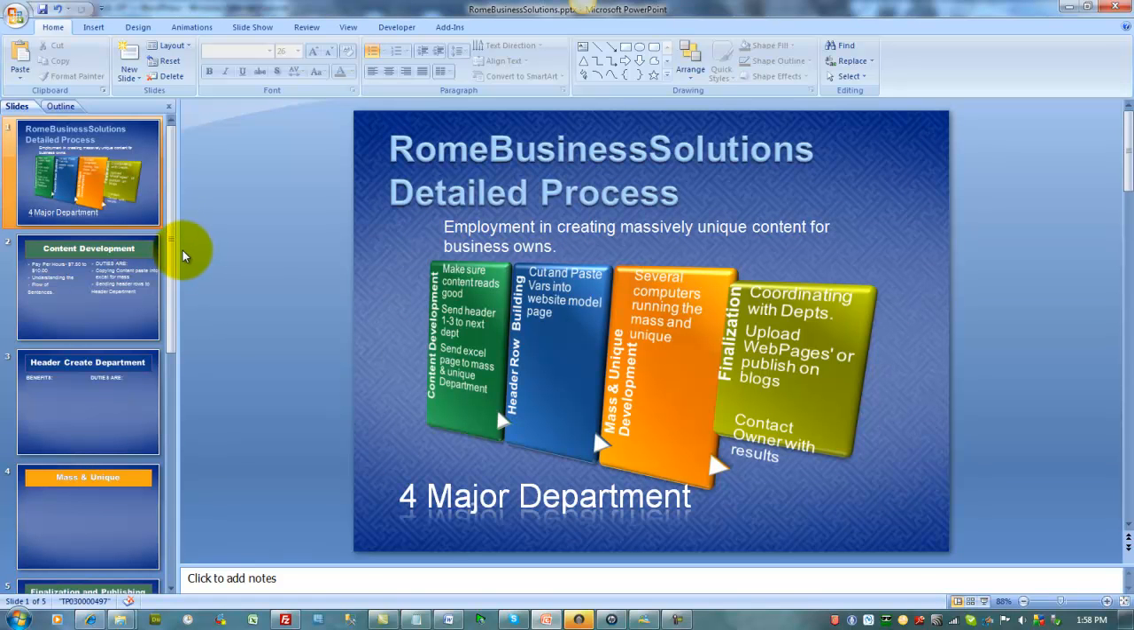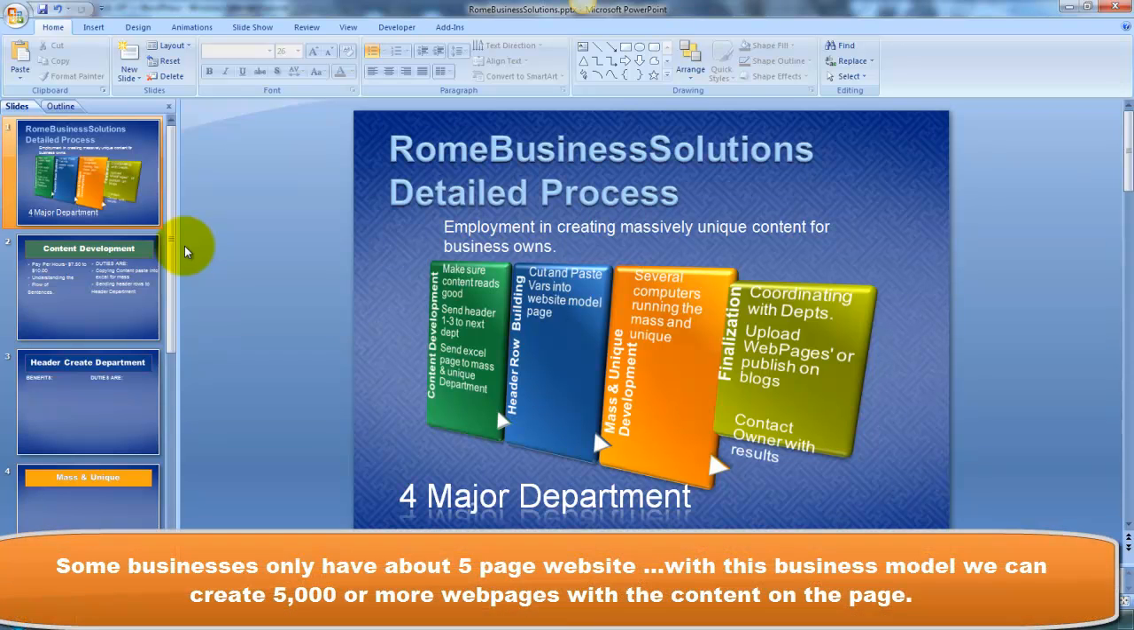Rome Business Solutions, the detailed process, the empowerment in creating massively unique content for businesses online, business owners. We have basically four major departments. The first department is the content development department. They make sure that the content reads good, and they send the header 1 through 3 to the next department, and they also send the Excel page to the mass and unique department.